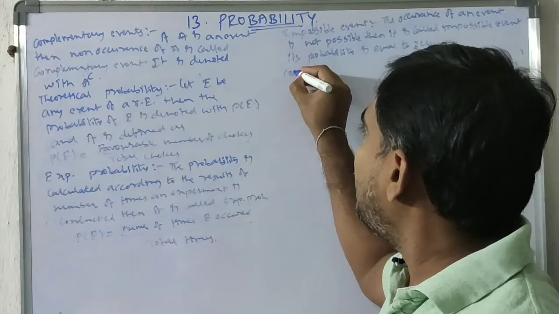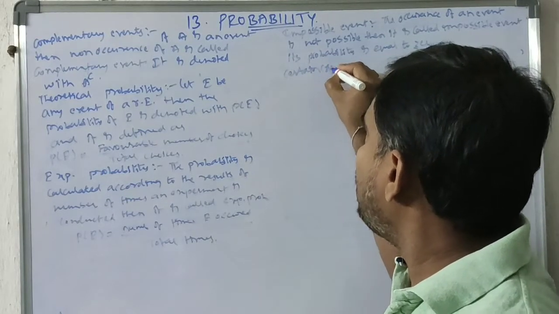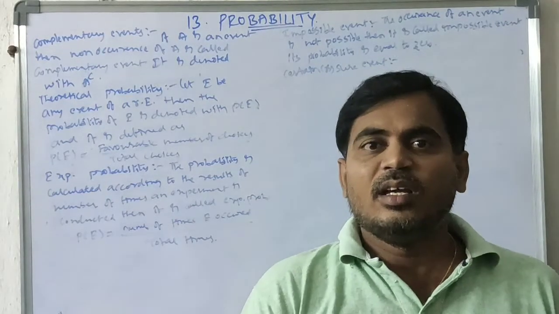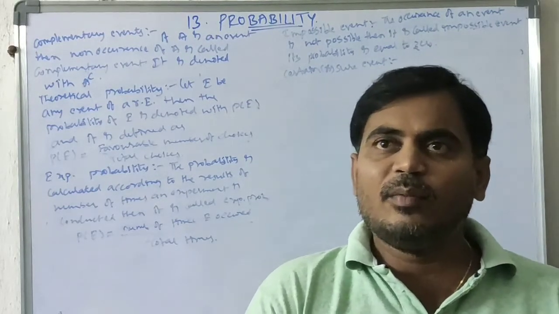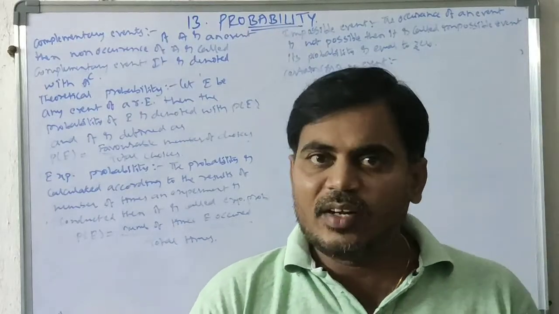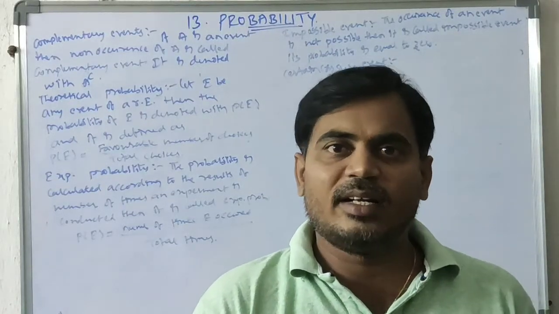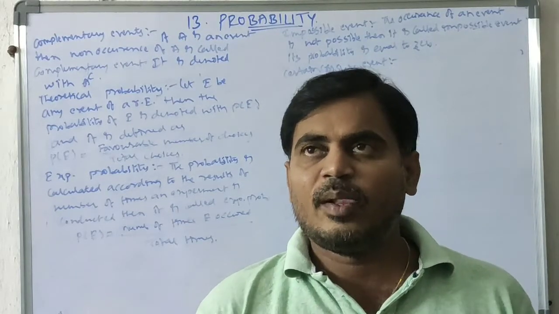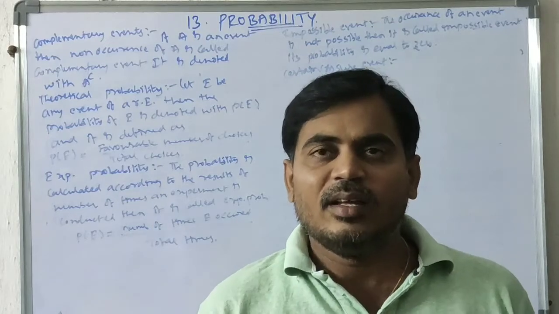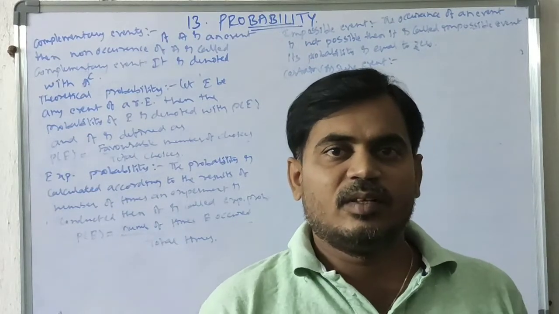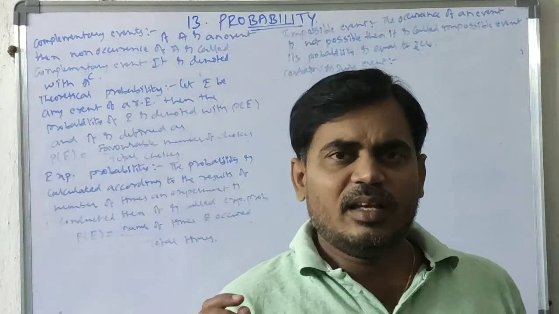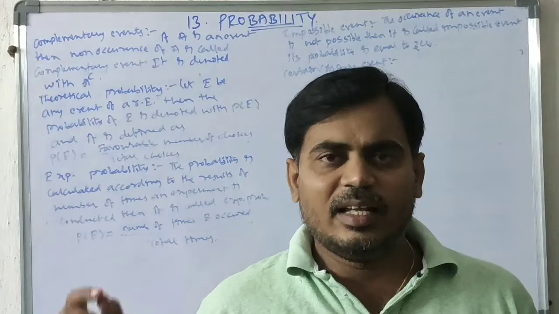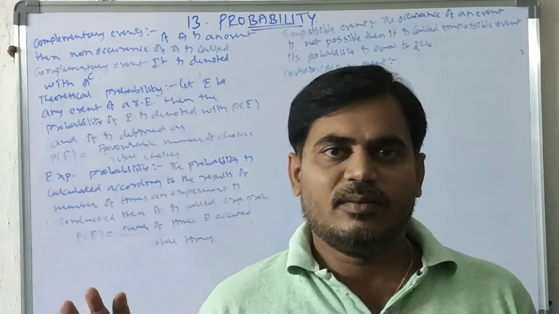Next, certain or sure event. If you are taking an event, it is definitely possible, definitely it will happen, however many times it is conducted. Then it is called a certain event or sure event. For example, if a coin is tossed, a person chooses both head and tail. However many times it is tossed, definitely either head or tail will turn up, and automatically the person will win.